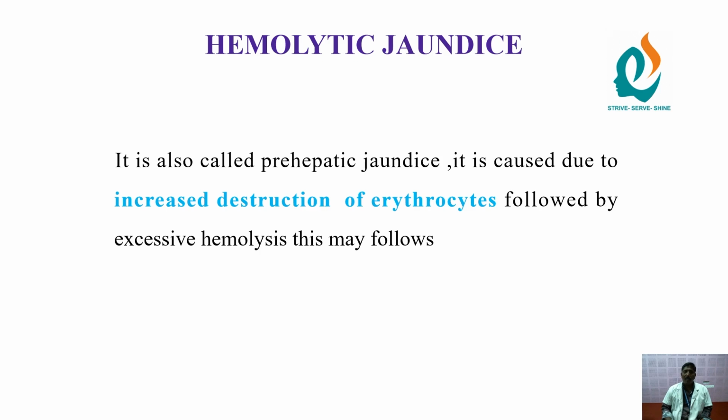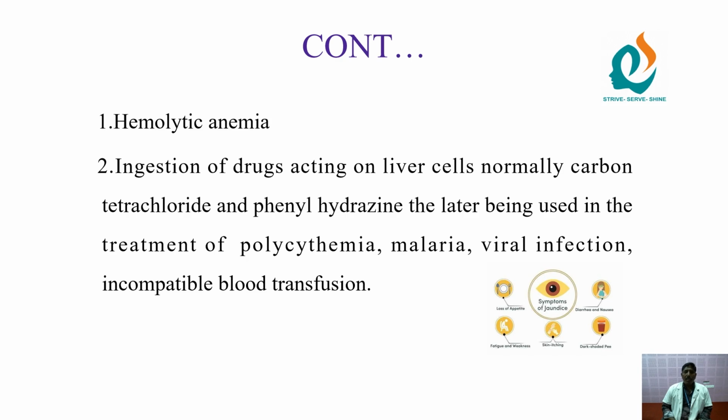Next, hemolytic jaundice. Hemo means blood. There is lysis of blood, which is called hemolytic jaundice. It is also called prehepatic jaundice. It is caused due to increased destruction of erythrocytes followed by excessive hemolysis. This may follow hemolytic anemia. Phenylhydrazine and carbon tetrachloride are the agents that induce hemolytic jaundice.